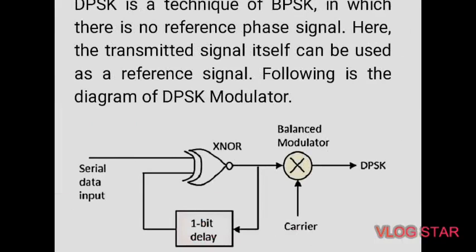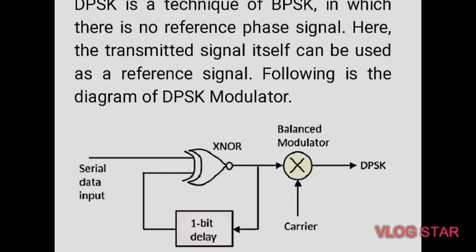So this is the DPSK. It is a technique of BPSK in which there is no reference phase signal. Here the transmitted signal itself can be used as a reference signal. So following is the diagram of the DPSK modulator. As we can see here, we are using an XNOR gate. This DPSK encodes two distinct signals, that is the carrier and the modulating signal, with 180-degree phase shift each.